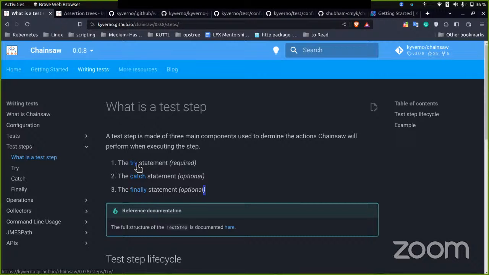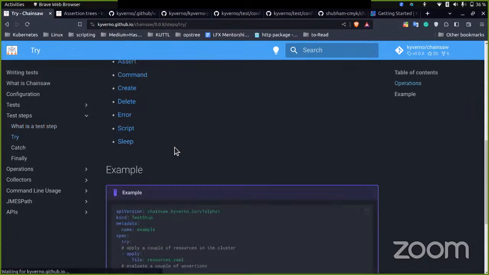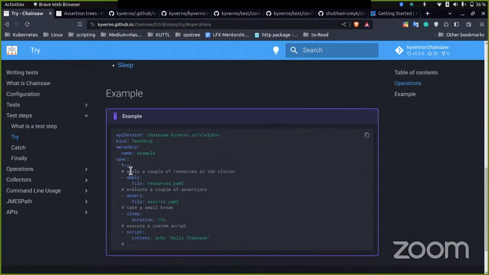Under try, you can have multiple operations, which is apply, assert, delete, or something like a script.